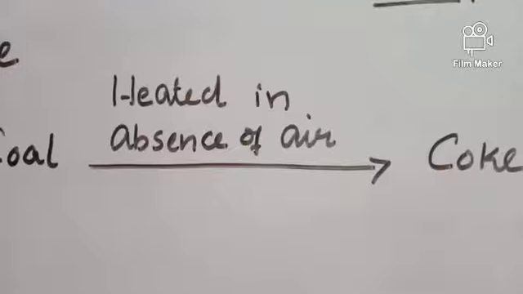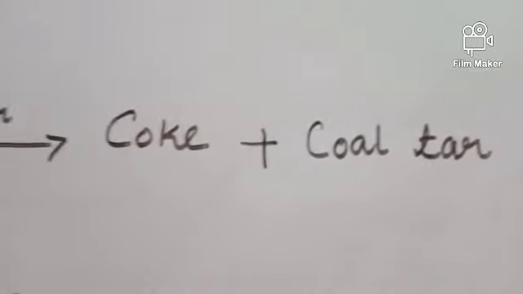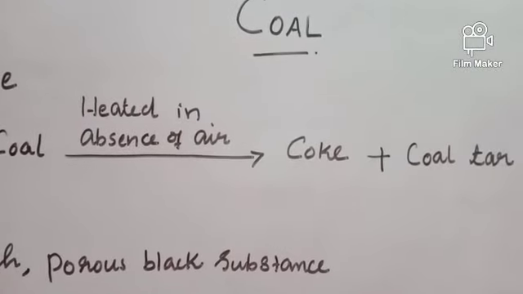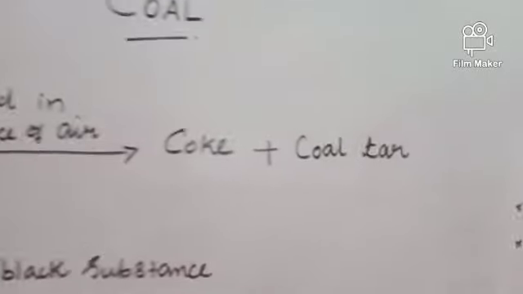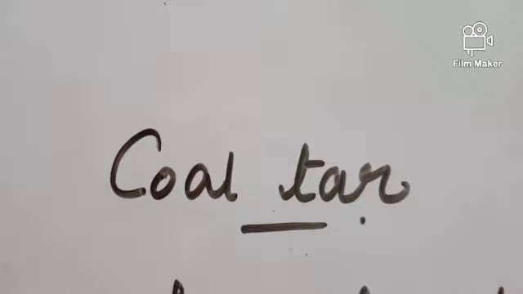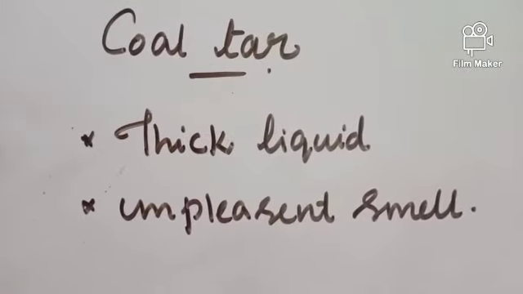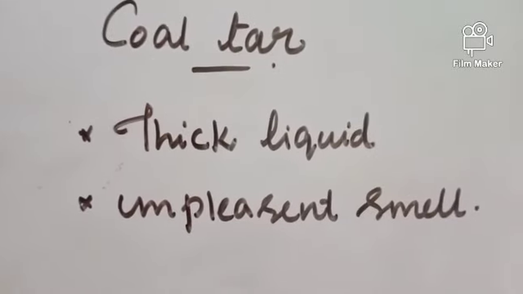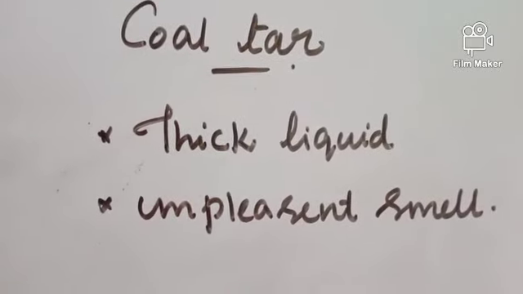During the manufacturing of coke, another byproduct called coal tar is also obtained. So when coal is heated in absence of air, coke is formed, and along with that another byproduct, coal tar, is formed. Coal tar is a thick liquid with an unpleasant smell. You know this coal tar is used for tarring roads. Coal tar has many other uses. Let's see some of the uses of coal tar.